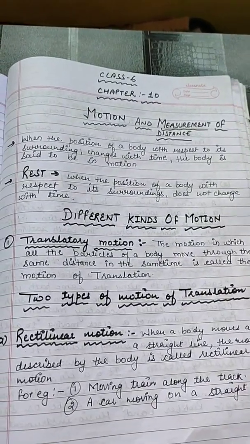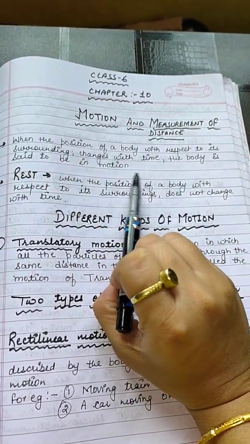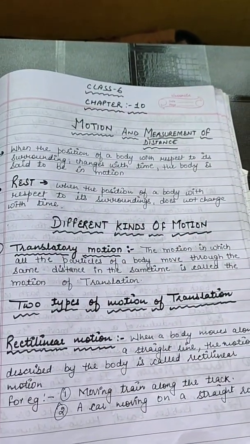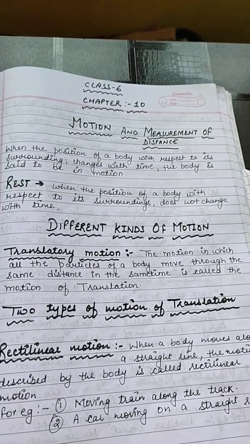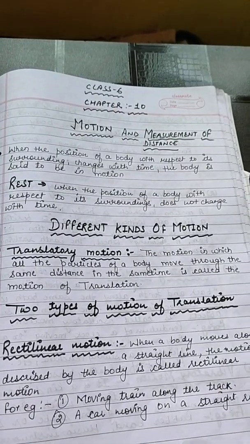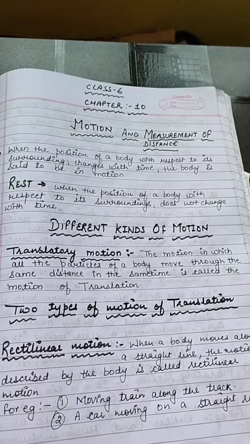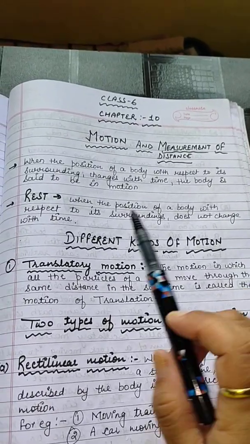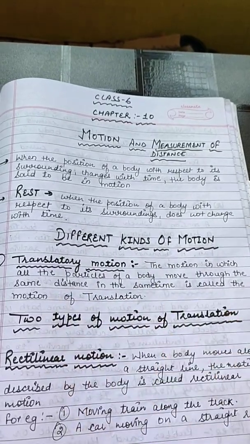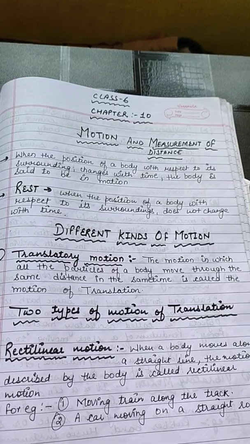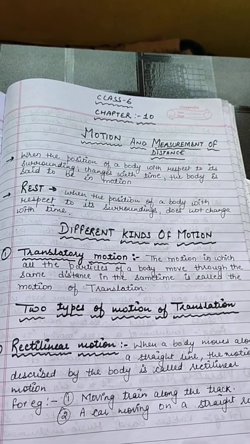So, let us start. When the position of a body with respect to its surrounding changes with time, the body is said to be in motion. When any body changes its position from time to time, it means the body is in motion because its position changes. That is why it is called a body in motion. And what is rest? When the position of a body with respect to its surrounding doesn't change with time, it means the body is at rest.